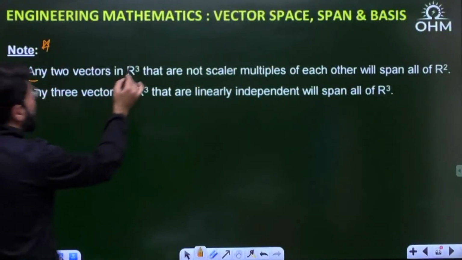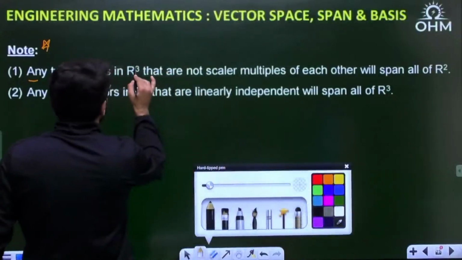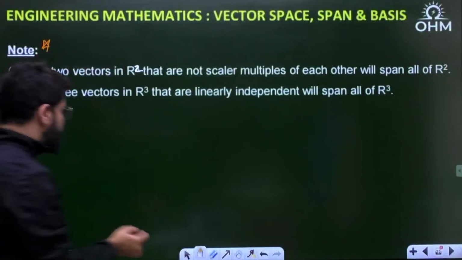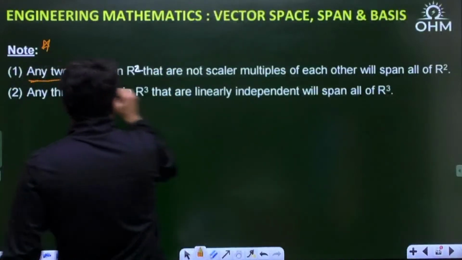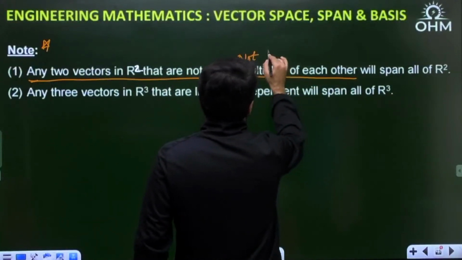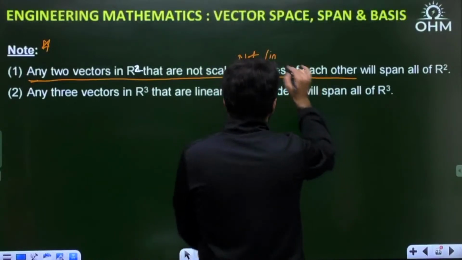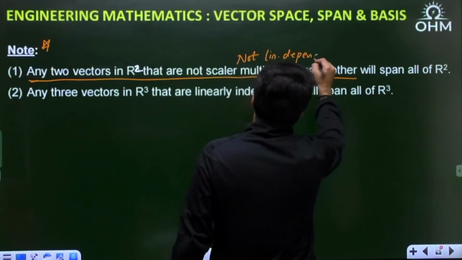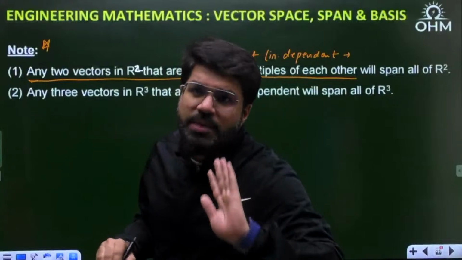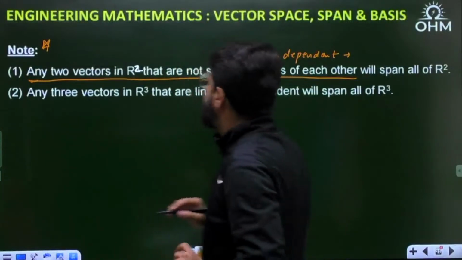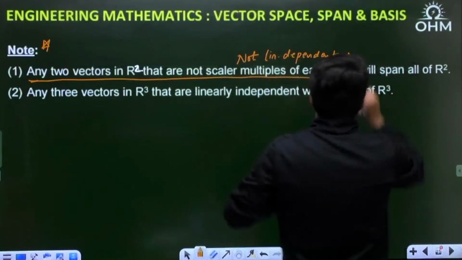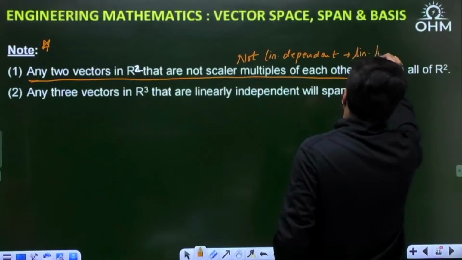Any two vectors in R2, this is about R2 first, that are not scalar multiples of each other, what does that mean? It means they are not linearly dependent on each other. If they are not dependent, what are they? They are independent. As I told you, I will tell you separately how to identify dependent and independent vectors. Any two vectors in R2 that are not linearly dependent on each other are linearly independent.